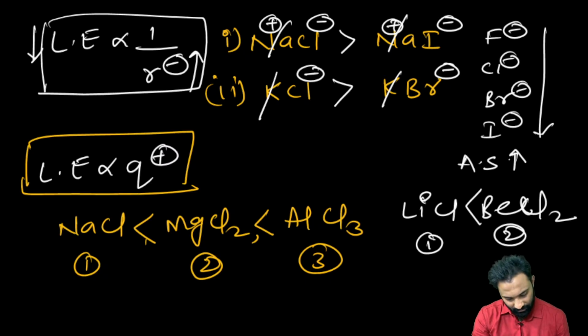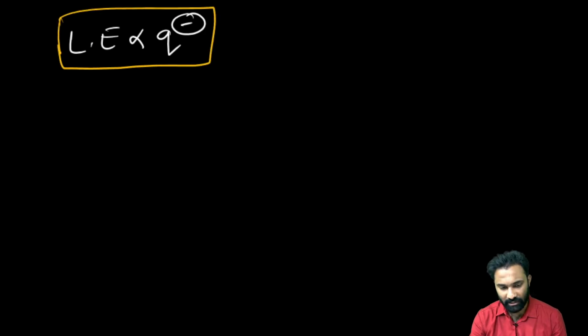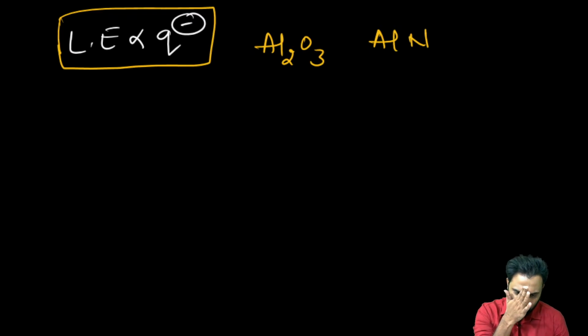Right. Next one, the very interesting one. Lattice energy is directly proportional to the charge of the anion. If lattice energy is directly proportional to the charge of the anion, then suppose Al2O3 and AlCl3 are given. Which one has the highest lattice energy?